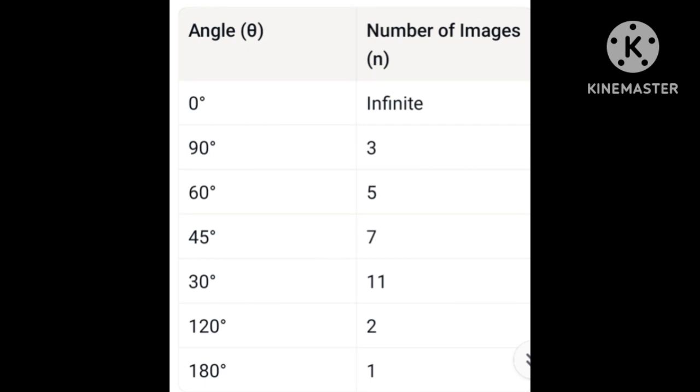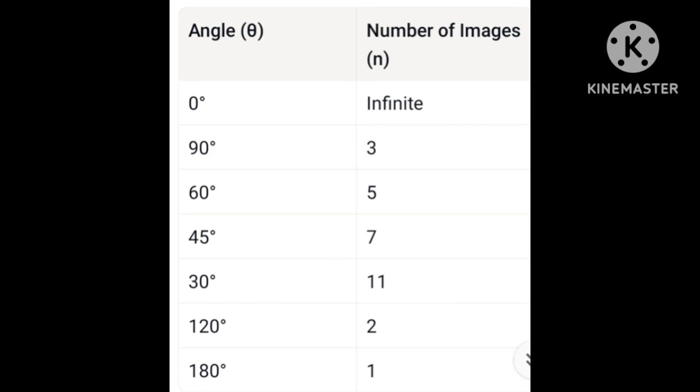With 0 degrees between the two plane mirrors, it forms an infinite number of images, because the first mirror reflects the light into the second mirror, which reflects the light back into the first mirror. This process takes place continuously. Next, if the angle between the two plane mirrors is 90 degrees, the number of images formed is 3. How do we get this number?